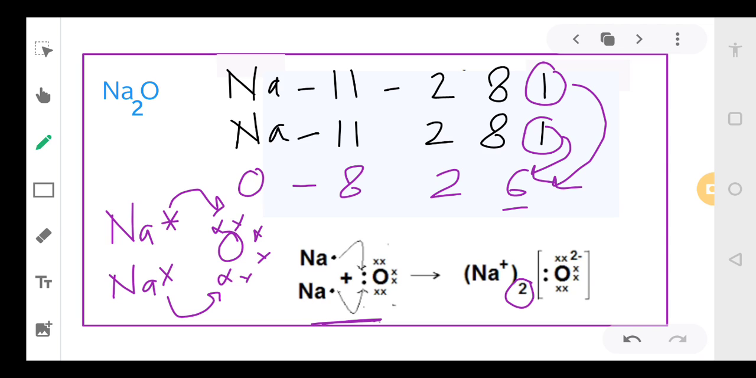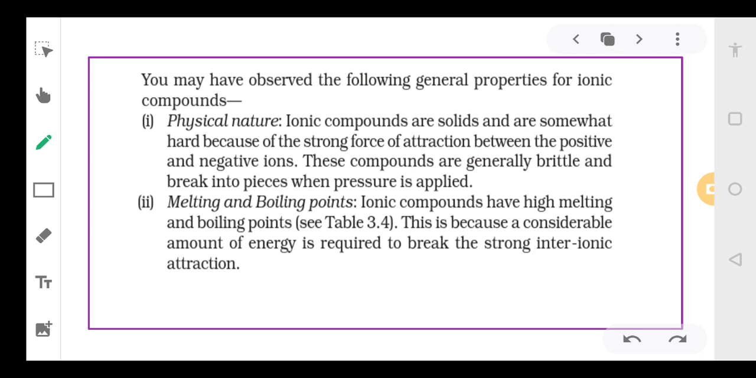Now I am coming to the properties of ionic compounds. See, there are 4 general properties of the ionic compounds that I will be discussing here. First is the physical nature. See, ionic compounds, dear students, they are solids. Yes, it is a state. So mostly they are solids because they have a very strong force of attraction between the negative and the positive ions. Just now we discussed that NaCl is formed.